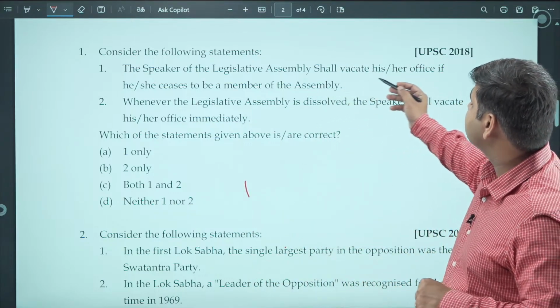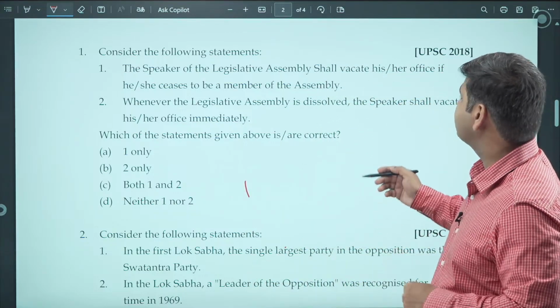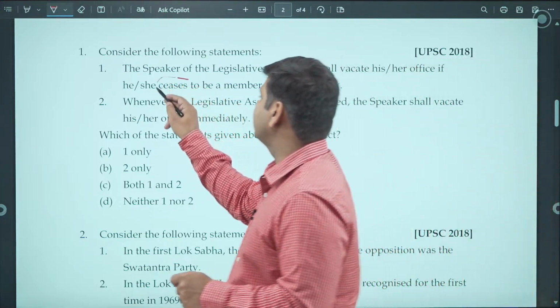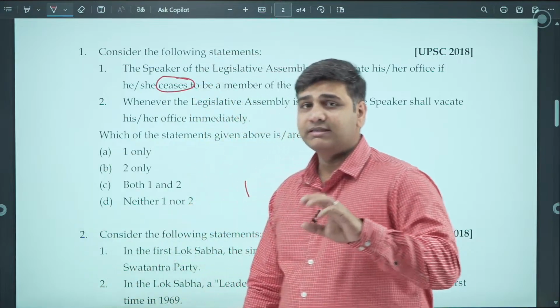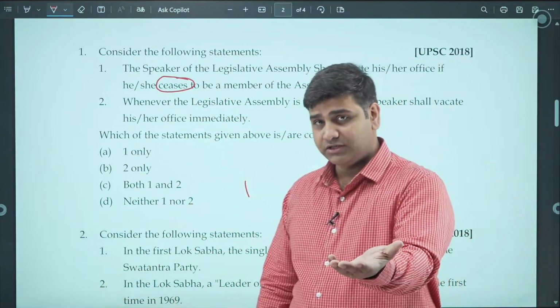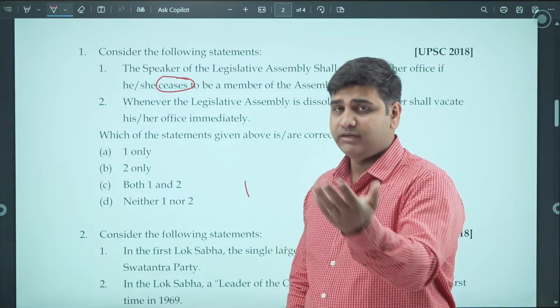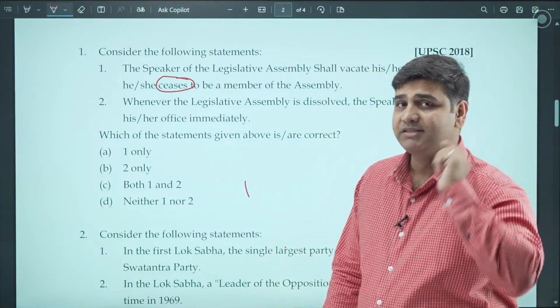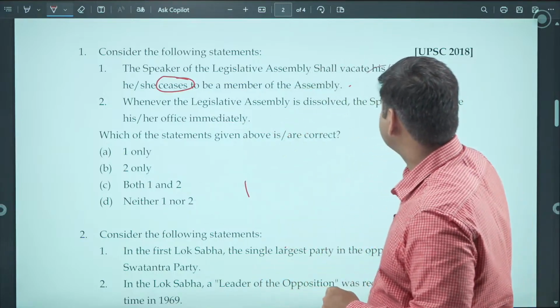So the Speaker of the Legislative Assembly shall vacate his/her office if he or she ceases to be the member of the assembly. Now how can one cease to be the member? They give their resignation to the deputy speaker, and the other thing, they are removed by the majority of the house by passing a motion. So this is a correct statement.